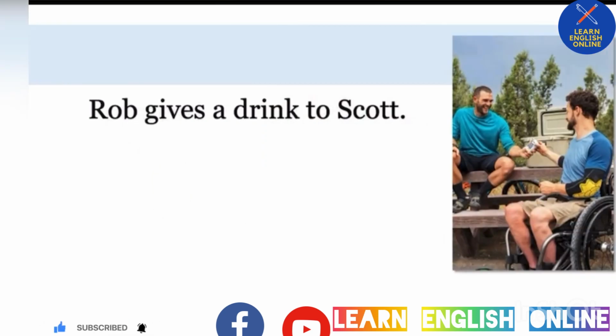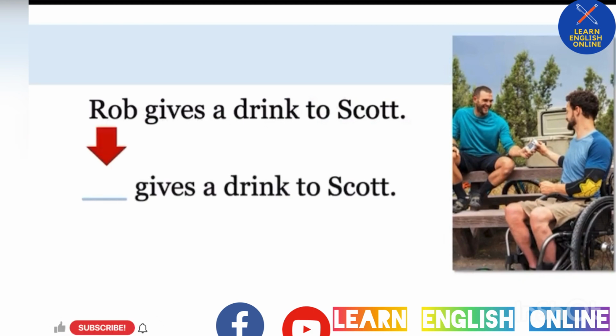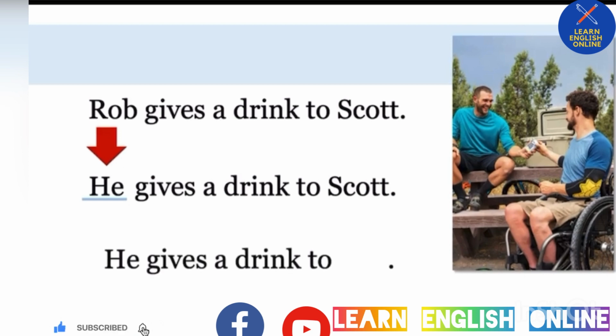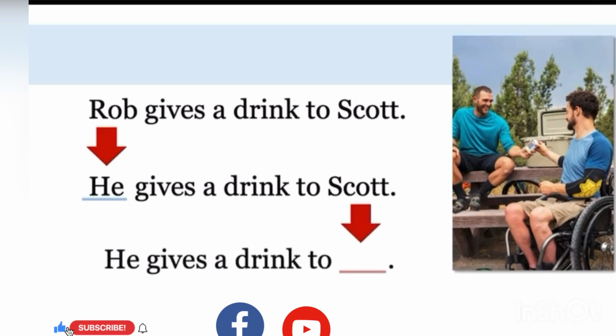Rob gives a drink to Scott. Okay, can you replace Rob with a subject pronoun? He. He gives a drink to Scott. And now, can you replace Scott with an object pronoun? He gives a drink to him.